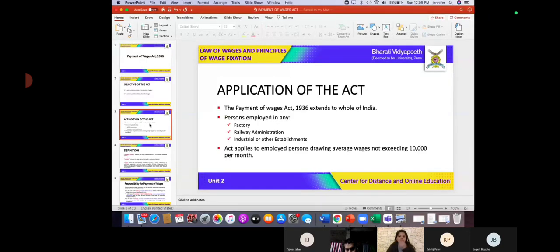Then we have studied that this act is going to be applicable to those persons who are employed in a factory, in a railway, in any industrial establishment as well, right? And also, most importantly, it is going to apply to those employed persons who are drawing an average wage not exceeding 10,000 rupees per month, right? So this particular act is applicable to those employees.